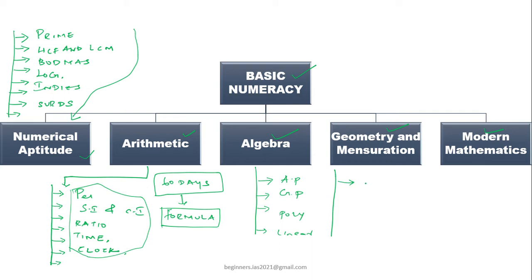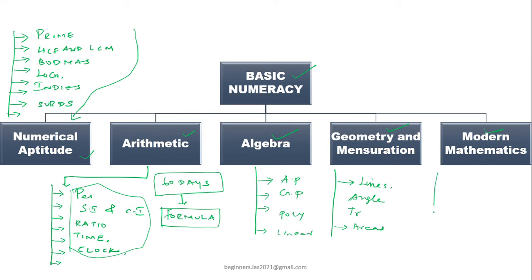This topic is very important: lines and angles, triangles, circle, trapezium, and formulas for volume and area of cylinder, cone, sphere, hemisphere. We have already studied these mensurations up to 10th standard itself, so one has to remember these things.